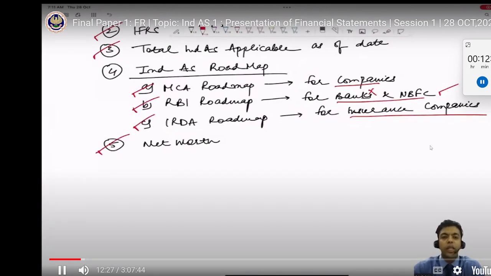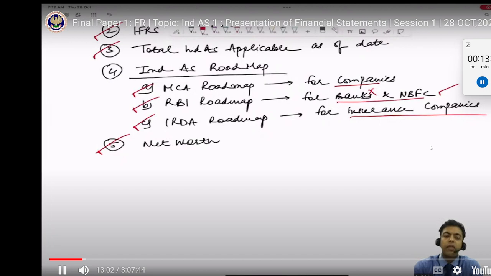And this net worth needs to be tested as at the year end as per audited financial statement of the company. Right? Not the unaudited financial statement. Sometimes people raise the question that, sir, preference share capital may become a financial liability under Ind AS, right? We will explain when preference capital will become a financial liability. Now the question arises, while computing the net worth, should we exclude preference capital or should we include?